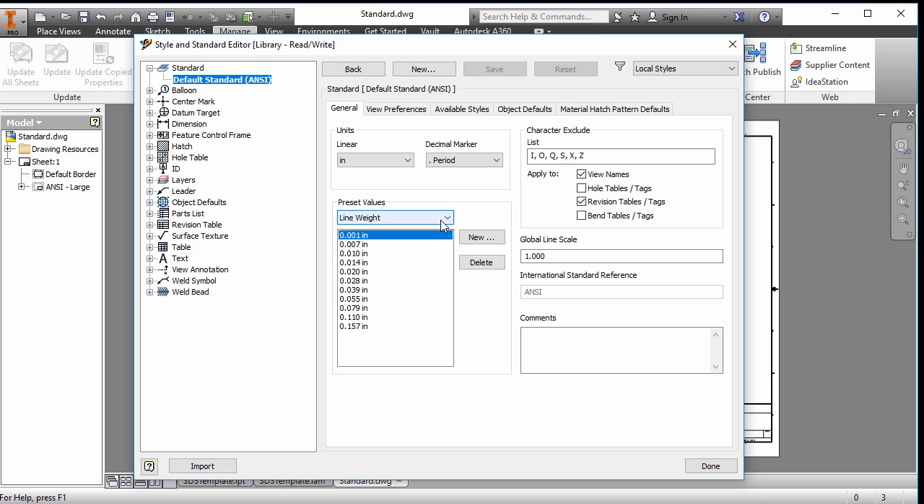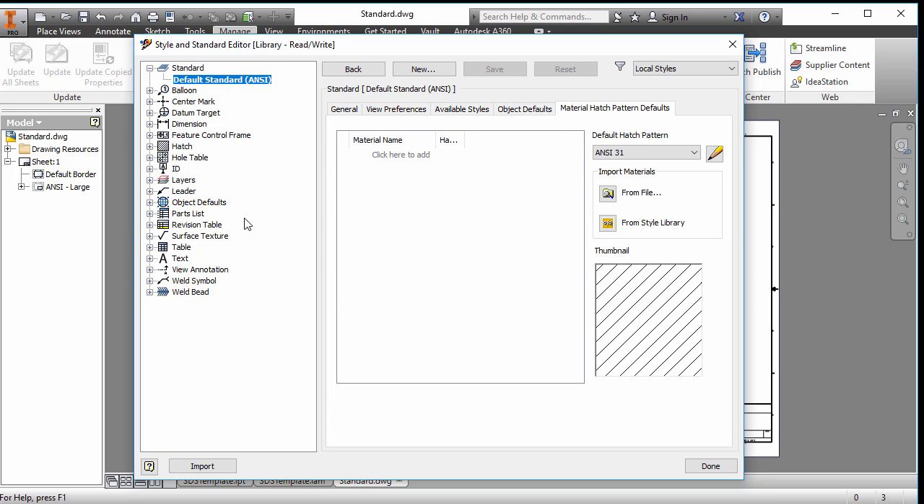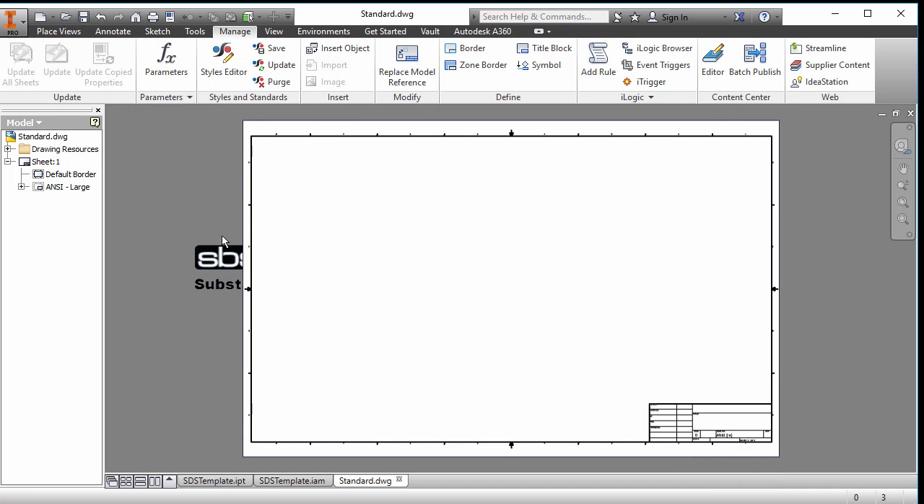And in here, this is where we can get into how we have default scaling. You can get into your view preferences, and it goes on. There is so much in here, it's enormous. You can look at your parts list, customize your parts list, and do things like that. So this is where you want to get into, is creating a style.